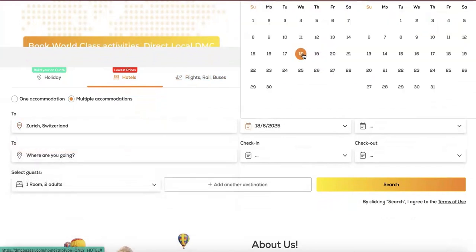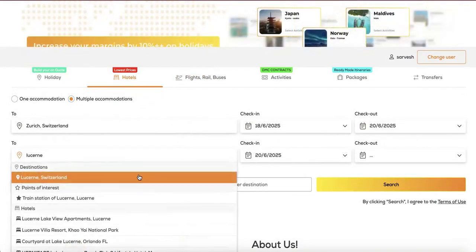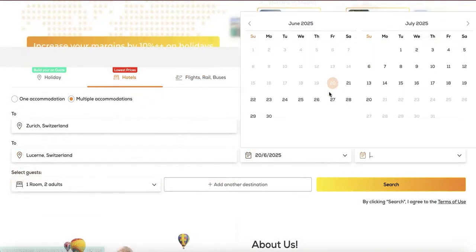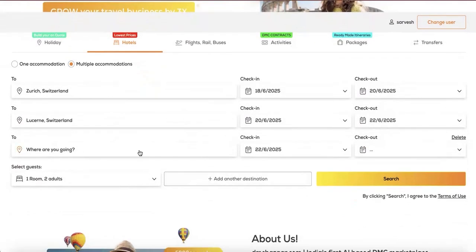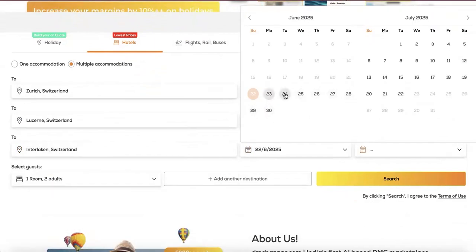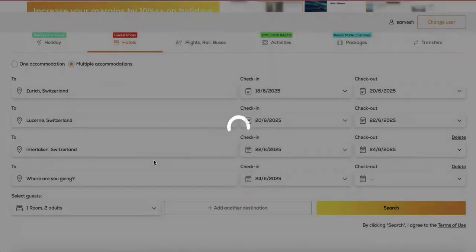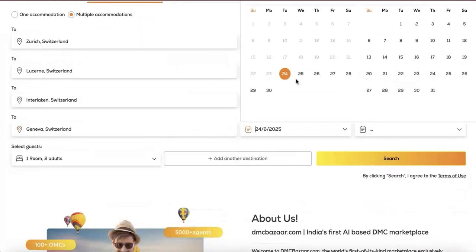Starting from Zurich, select your travel date, check in and check out. To the next city, Lucerne. The checkout date is automatically picked up from the previous stay. Let's take another 2 nights here. Add another destination, looking at Interlaken for another 2 nights. And let's end this journey in Geneva for another 2.